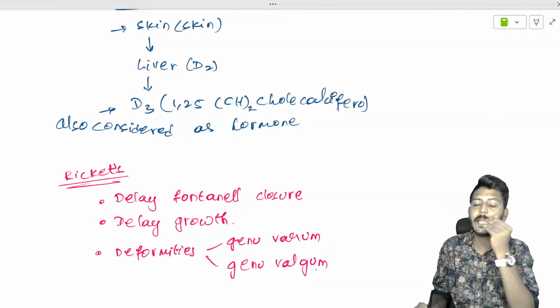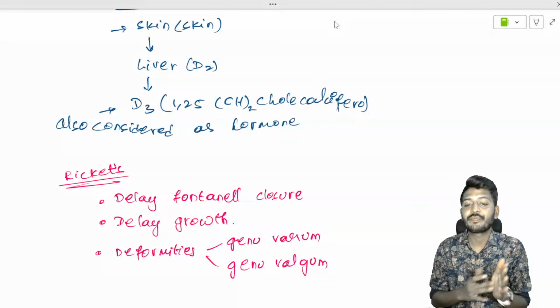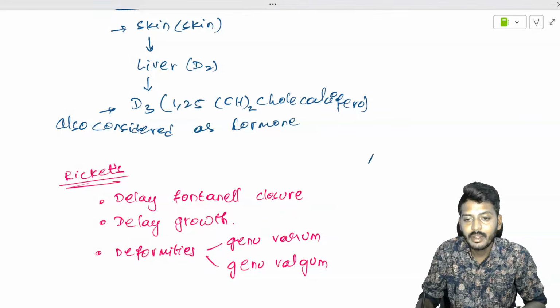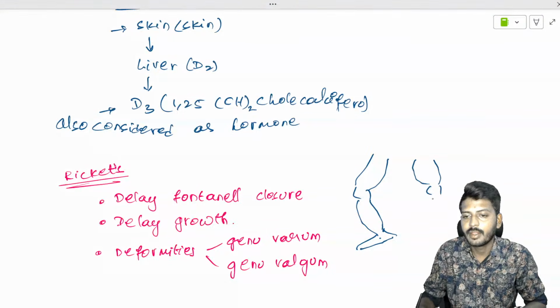What are valgum and varum? Let's try to understand. I will give a simple schematic representation. This is the leg of the baby, this is the knee joint, and this is the foot of the baby. Here there is a genu varum.